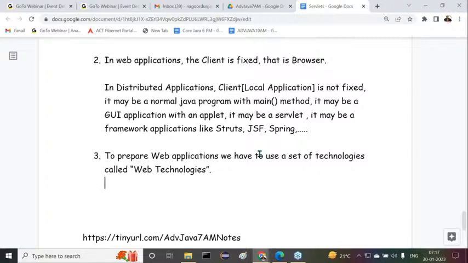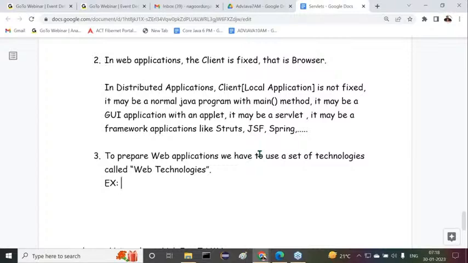What technologies do we have to use? Web technologies. What are the various examples of these web technologies? If we observe clearly, HTML, then CSS, and so on. These are totally page design. But with respect to Java, I am talking about preparing server-side web applications.